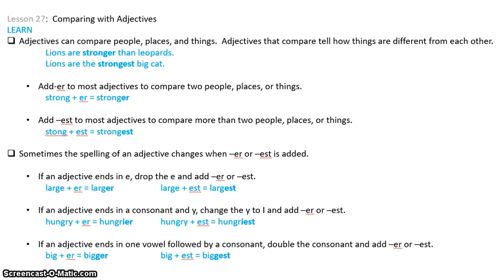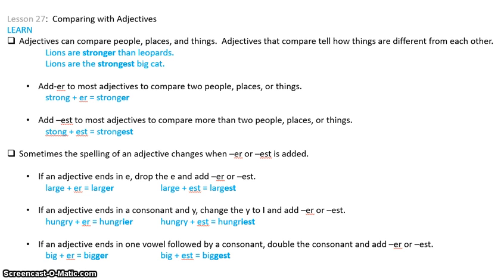Now the important part to remember is I am only comparing two things here. So when you compare only two people, places, or things, you're going to use an ER. The next sentence says lions are the strongest big cat. Strongest is being linked back to lions, which is the subject of your sentence, and it's comparing lions to all the other cats in the world. So we're talking about panthers and leopards and tigers and whatever other big cat there is out there. So there's more than two. So you're going to use EST.